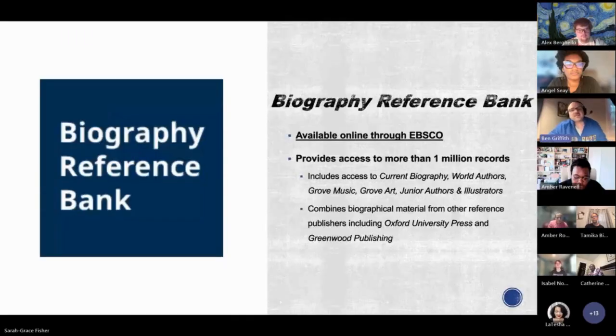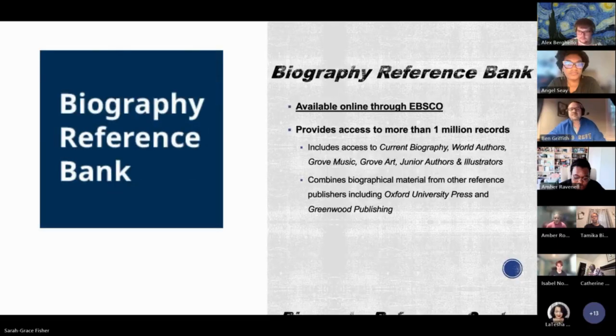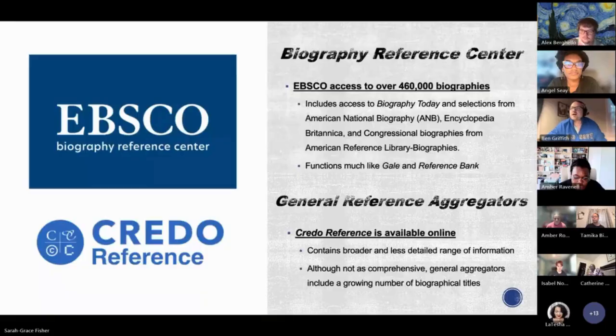Then we have the Biography Reference Bank, which provides access to nearly 1 million records. It is searchable by profession, ethnicity, birth and death date, and more. One primary strength is how it combines both reference entries and periodical content like interviews and reviews. Next slide. All right. The Biography Reference Center contains over 460,000 full-text biographies and browsing sources like American National Biography, Encyclopedia Britannica, and Biography Today.